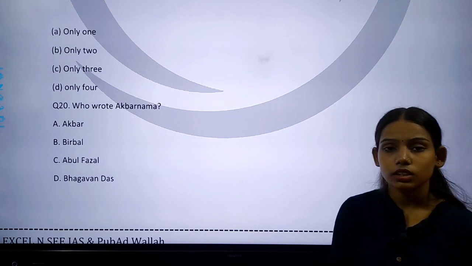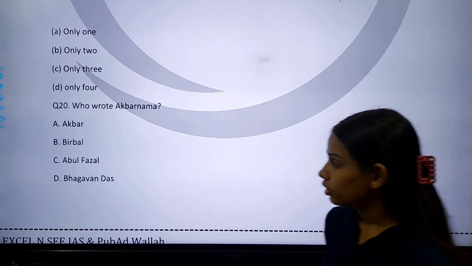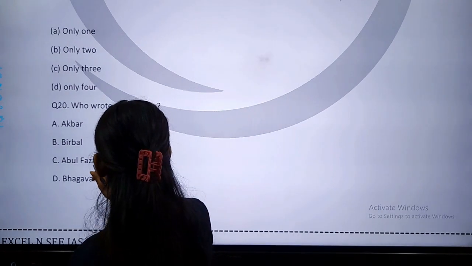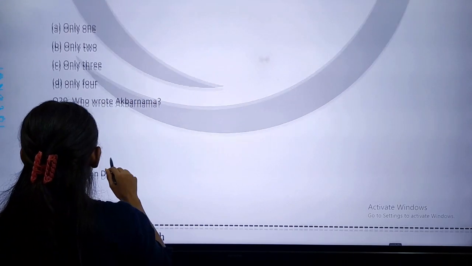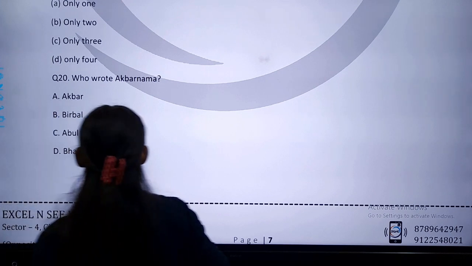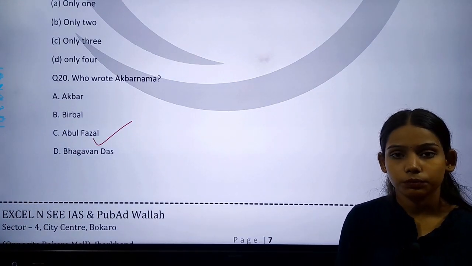The person who wrote Akbarnama was Abul Fazl. So the correct answer is option C, that Abul Fazl wrote Akbarnama.